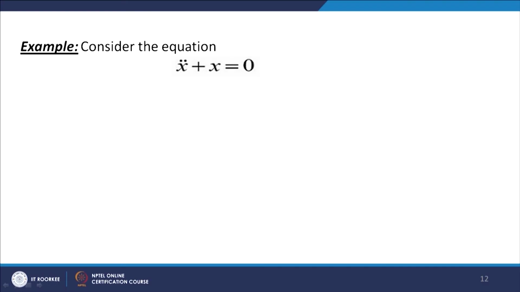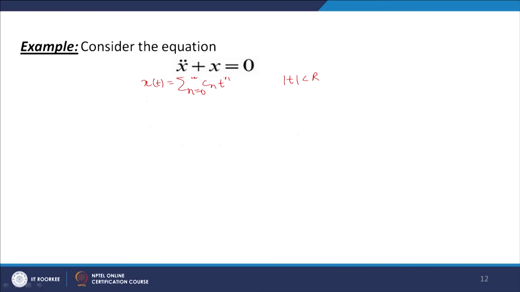I will show how we can find the power series solution of this differential equation. Let us assume the solution of this differential equation to be x(t) equal to sigma n equal to 0 to infinity C_n t raised to the power n. Let us assume that this power series is a solution of the given differential equation, which has the radius of convergence r. So this series converges for mod of t less than r, and r is positive.